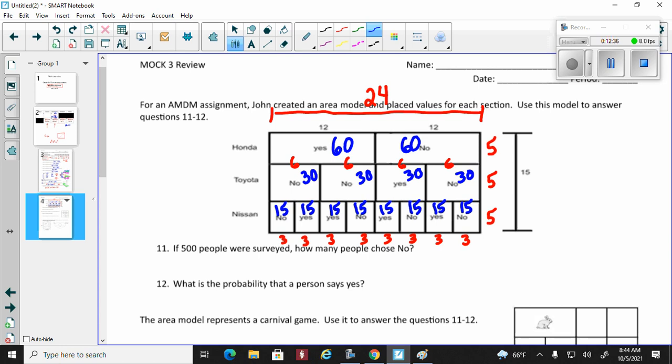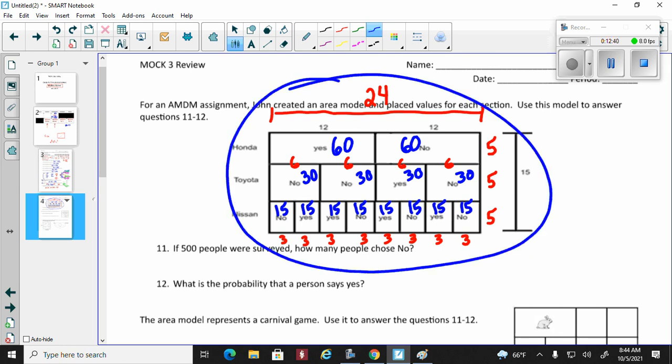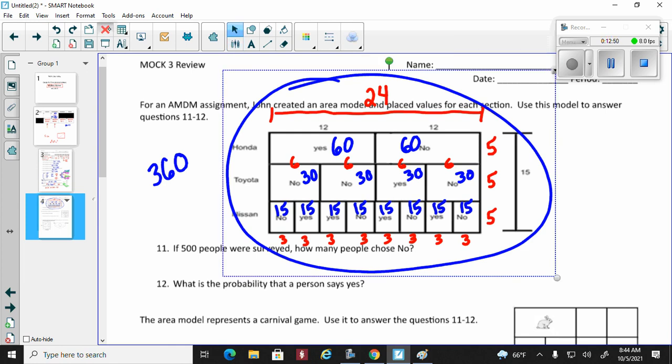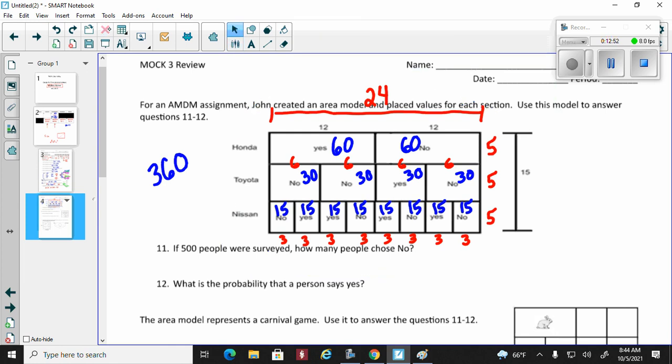Now, if you want to preemptively add all the pieces up, I believe it ends up being 360. So again, preemptively add all the pieces up. All right. Now, here we go. If 500 people were surveyed, how many people chose no?